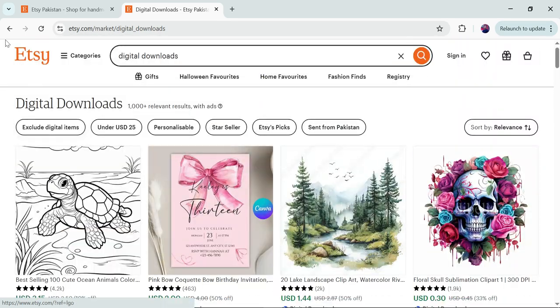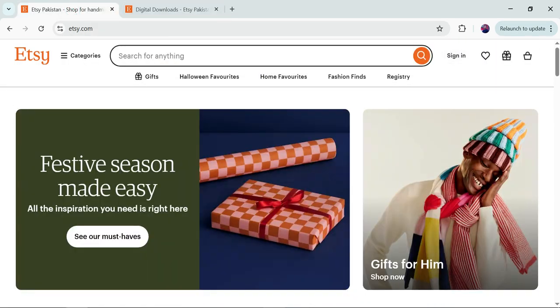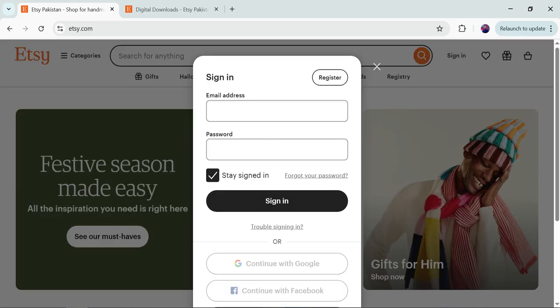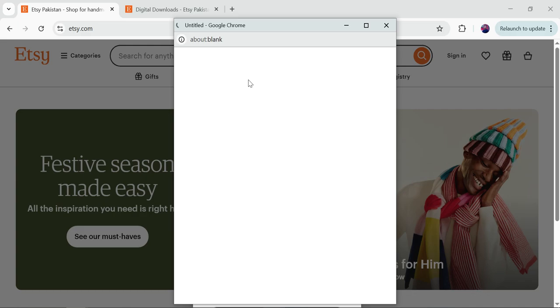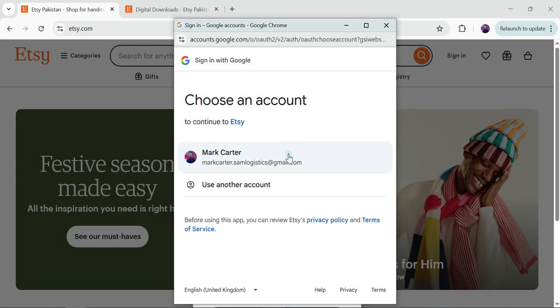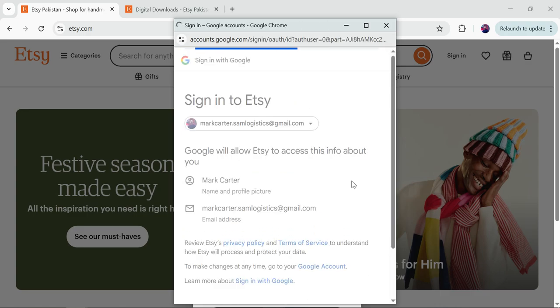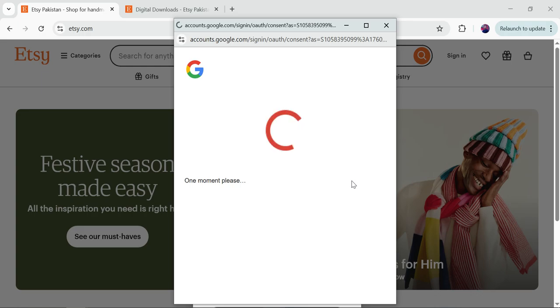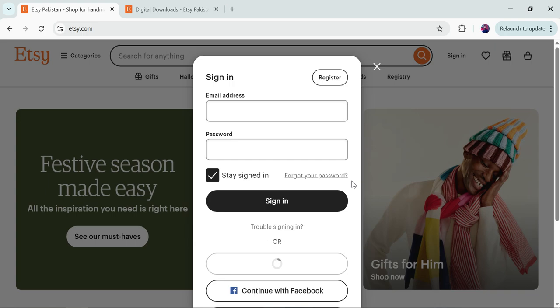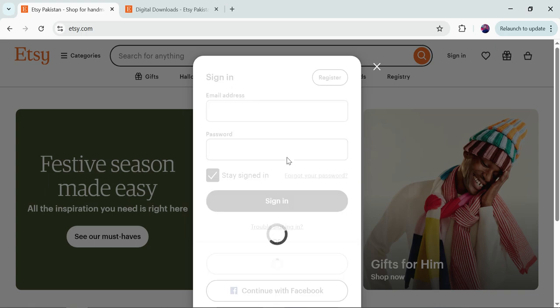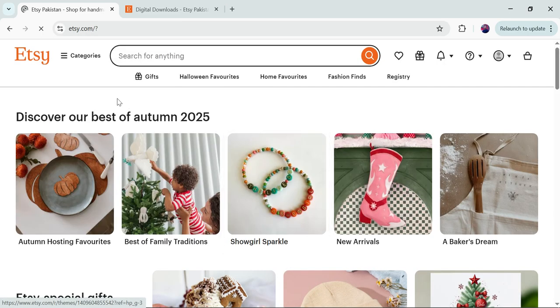Okay, so first of all you need to create an account. For creating an account, you just need to click on the sign in button, and here you can sign up with your Google account. Okay, so I'll select my Google account like this. Then I will click on the continue button. So that's all. That's how our account will be created on this website, and the account will open up.